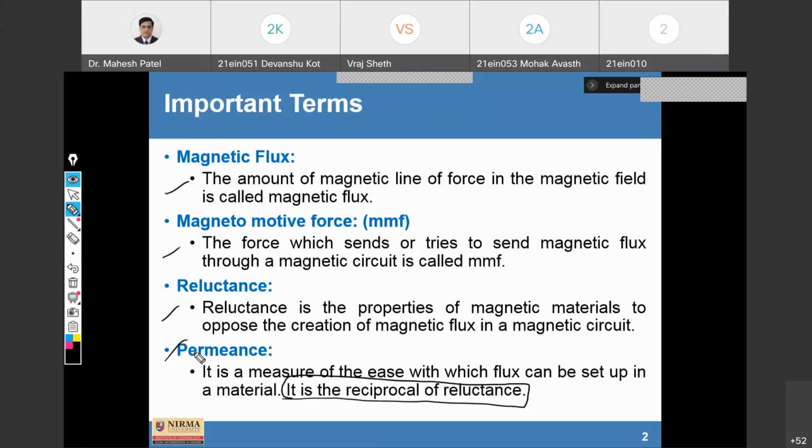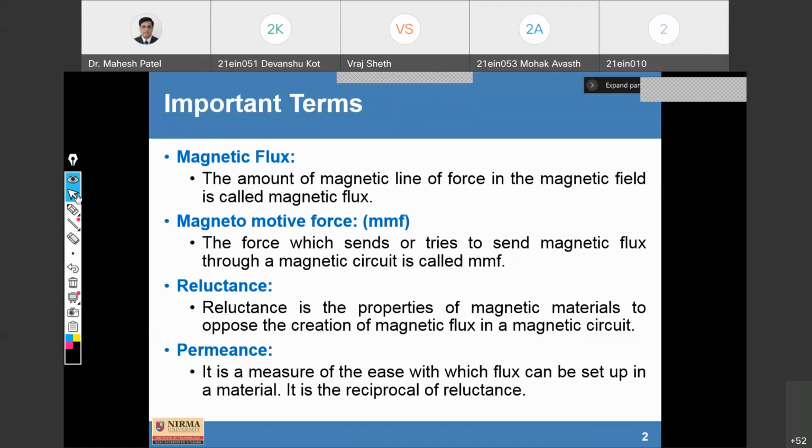Now we are going to discuss in detail the magnetic circuit as well as the electrical circuit, and we will try to compare them. Fine. Okay. So what are the different things required for an electrical and a magnetic circuit? For an electrical circuit, we know that active elements, passive elements, as well as connecting wires are required for the current to flow and complete the closed path of the circuit.